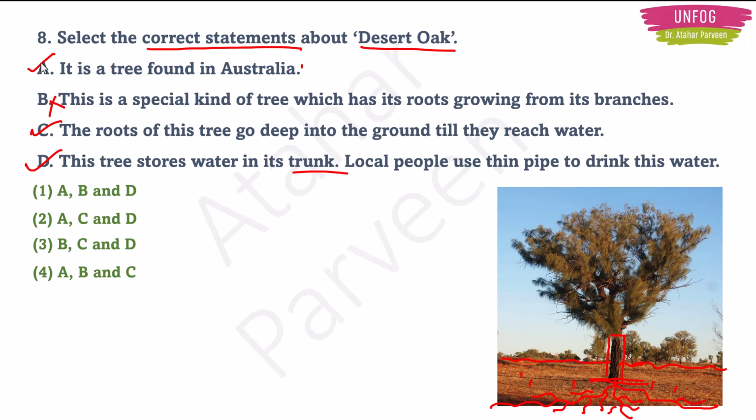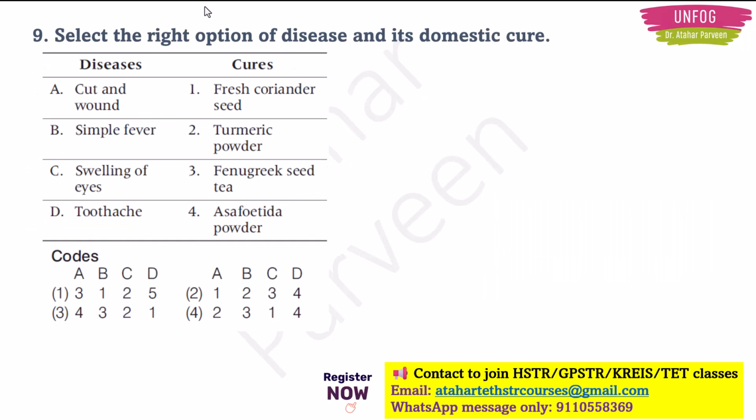Now we have correct statements A, C and D. So where do we have these options? These options are present in option number 2, which is A, C and D. Okay. Next question. Select the right option of disease and its domestic cure. Okay, so we have to match the following. We have to match this column to correct options in this column.